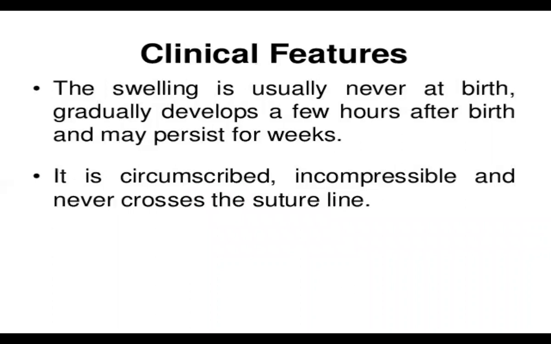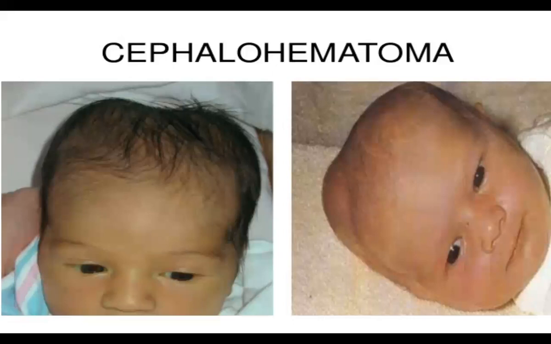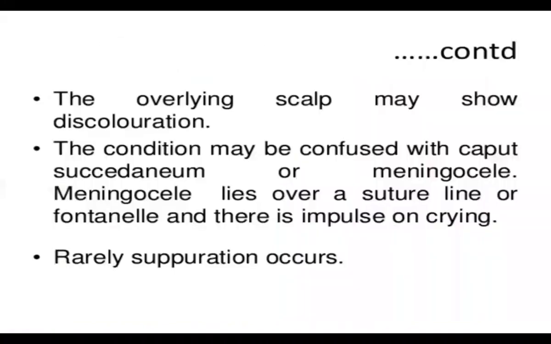And clinically, the swelling is usually not present at birth. It gradually develops a few hours after birth and may persist for weeks, 2 months or a longer duration. It is circumscribed, incompressible, and never crosses the suture line. So this is how cephalohematoma looks. It has a cap-like structure. The overlying scalp may show discoloration.